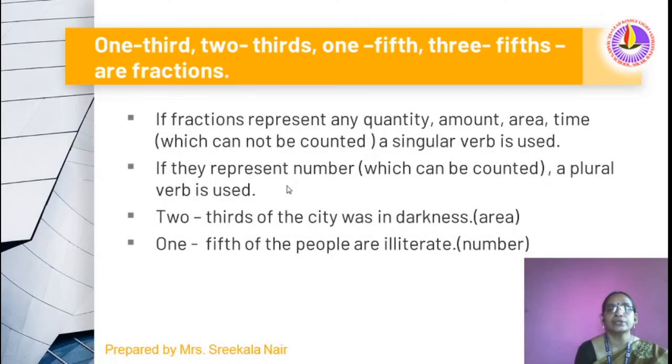1/3, 2/3, 1/5, 3/5 are fractions. A fraction represents any quantity, amount, area, or time which cannot be counted. A singular verb is used. If they represent numbers which can be counted, a plural verb is used. 2/3 of the city was in darkness. Here it shows the area. So that is why here we used a singular verb. 1/5 of the people are illiterate. Here number is shown. So that is why here we use a plural verb.